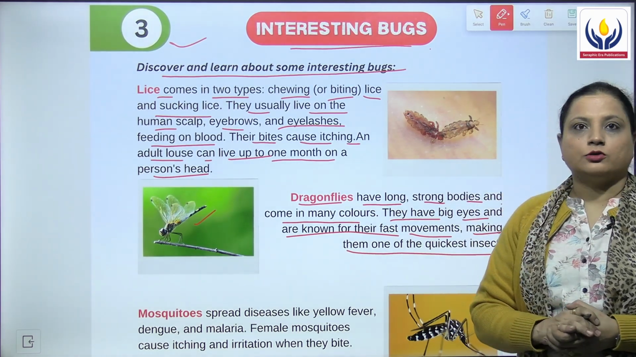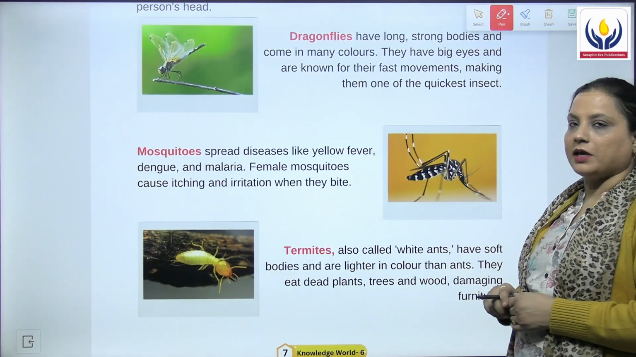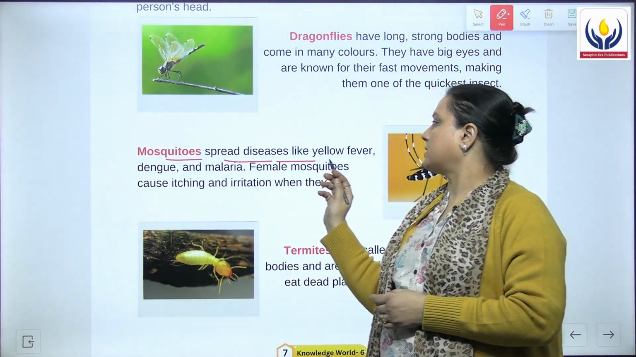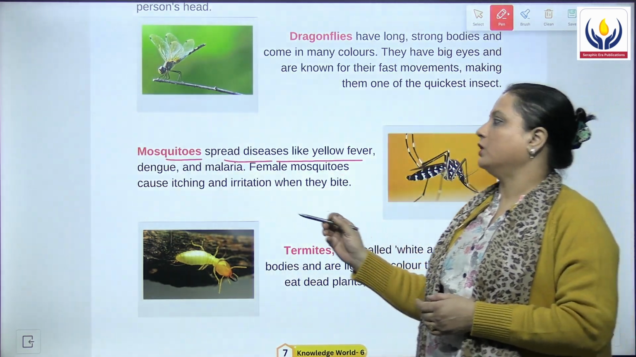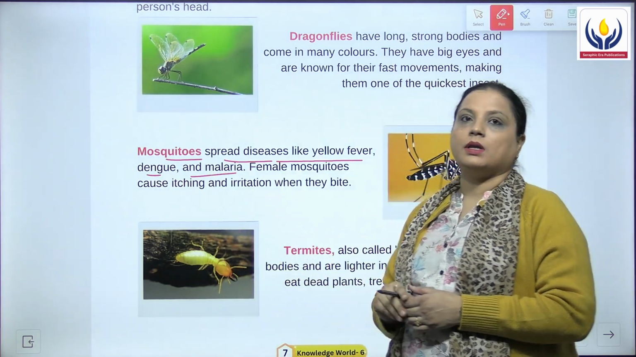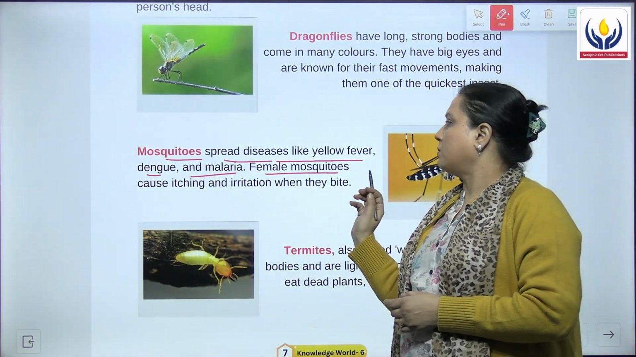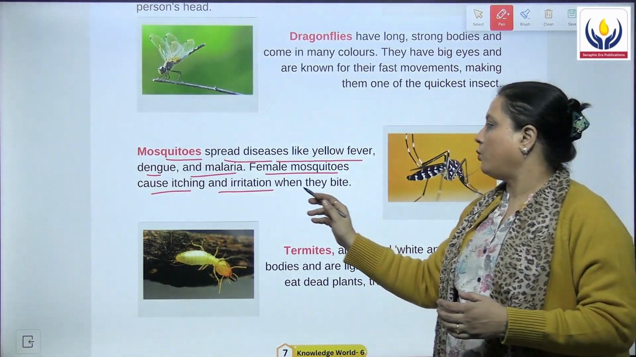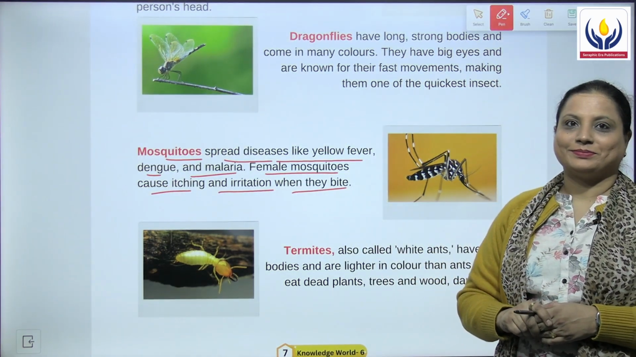Next, we move on to the mosquitoes. This is the image of the mosquito. Mosquitoes, they spread diseases like yellow fever, dengue and malaria. Female mosquito causes itching and irritation when they bite.